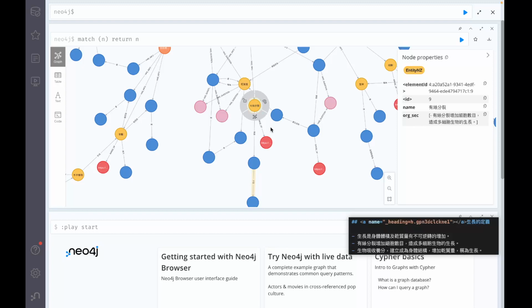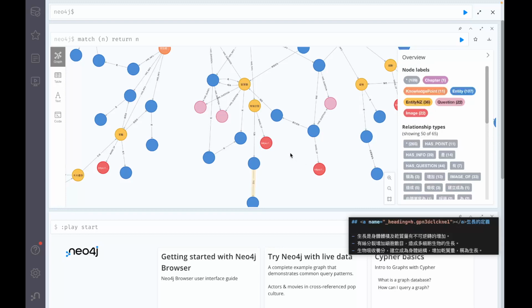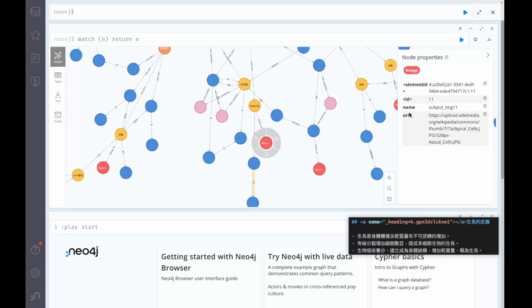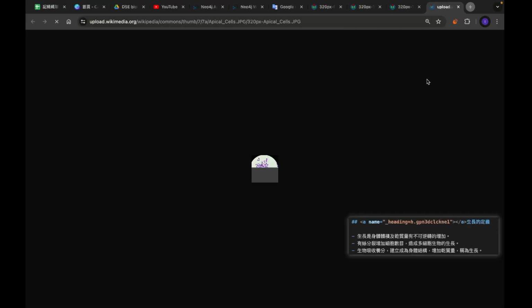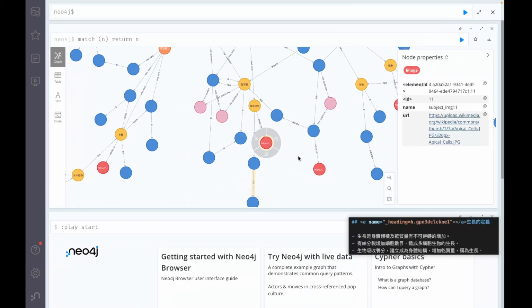As you see here is an image of 有絲分裂, and there is a label, and the relationship between them is image of. For that image label, you can see it has an attribute for URL. We can open this, and as you see there is an image of 有絲分裂.